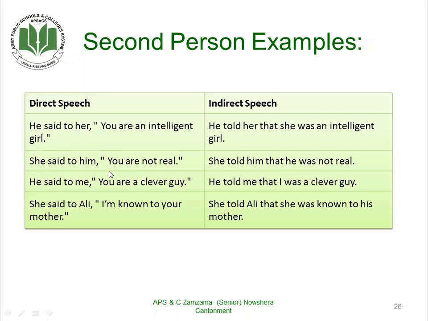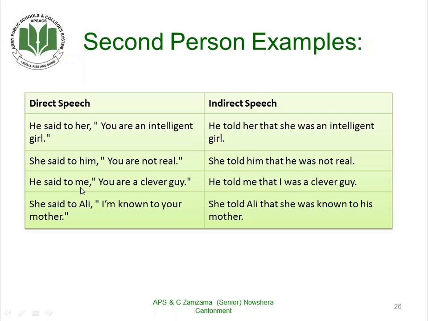She said to him, "You are not real." Now you is the second person and the object is him. So you will change into he, and the rest of the sentence will change according to the rule we have already studied. He said to me, "You are a clever guy."